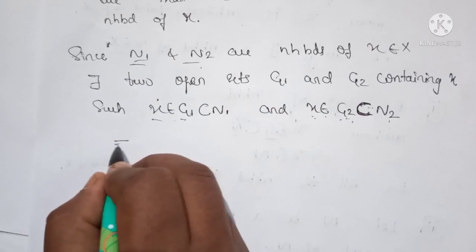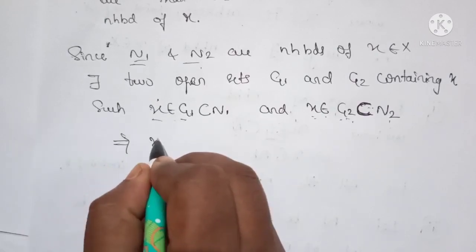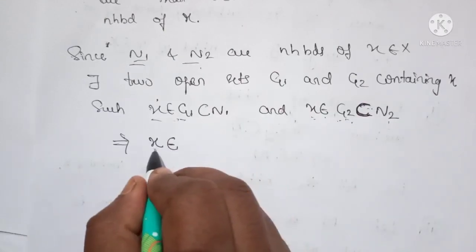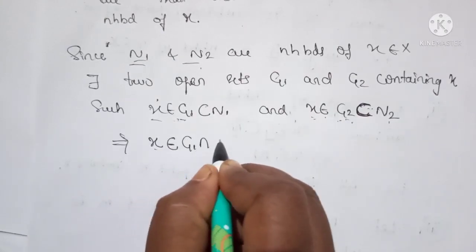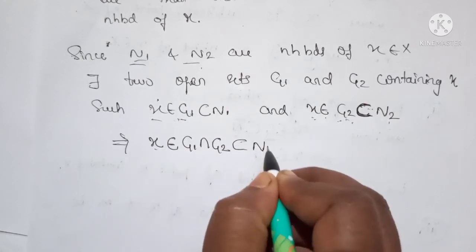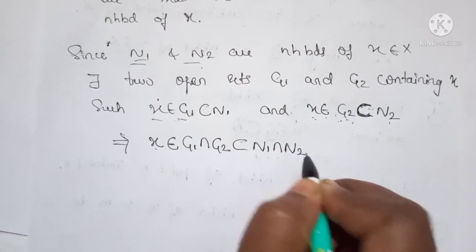Since x belongs to G1 and x belongs to G2, we can say that x belongs to G1 intersection G2, and G1 intersection G2 is a subset of N1 intersection N2, right?